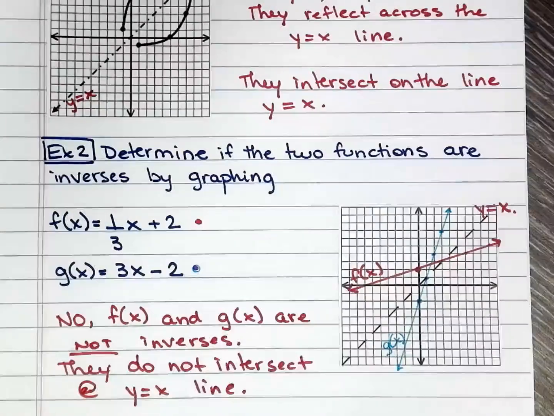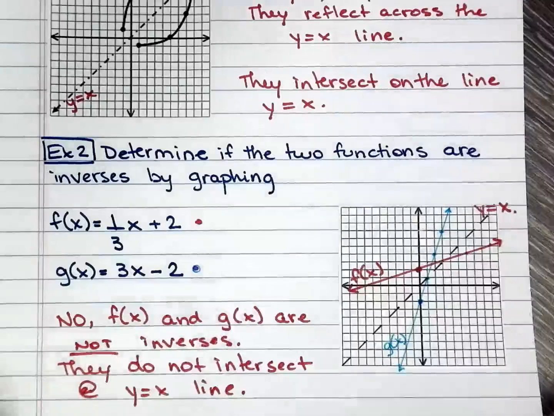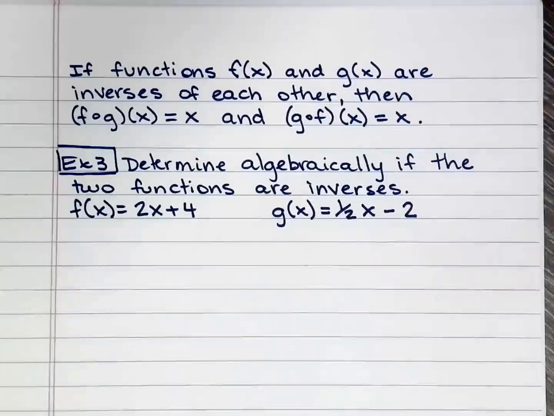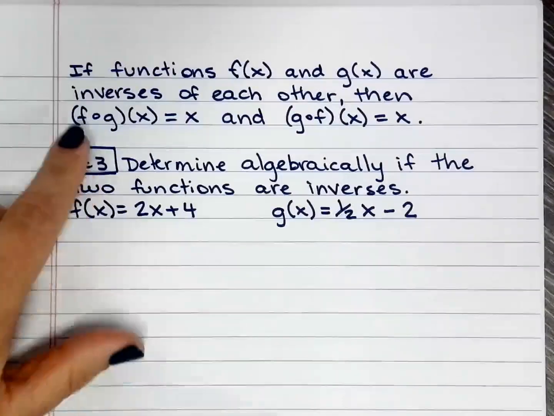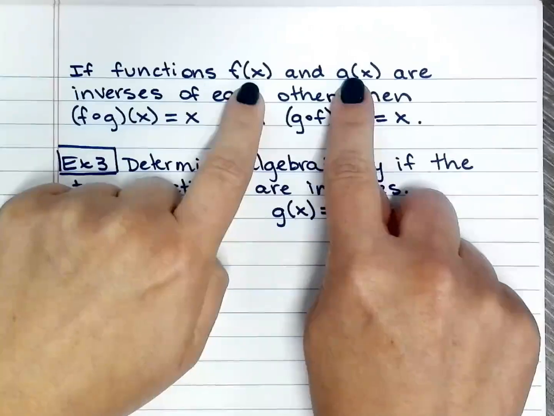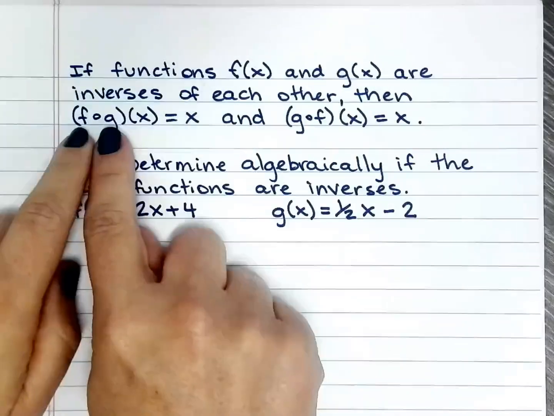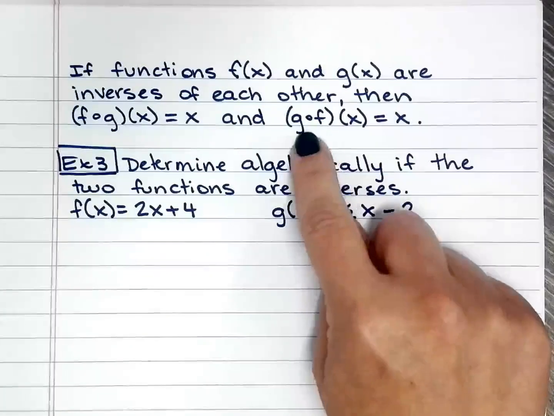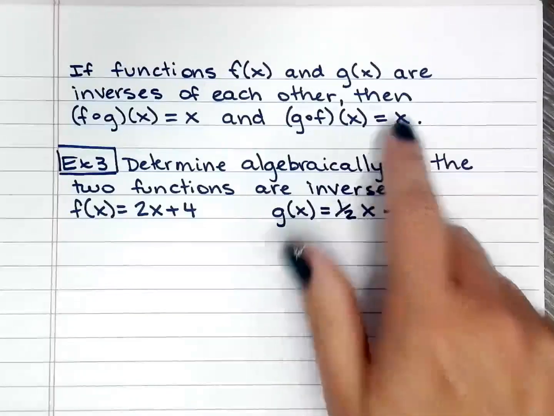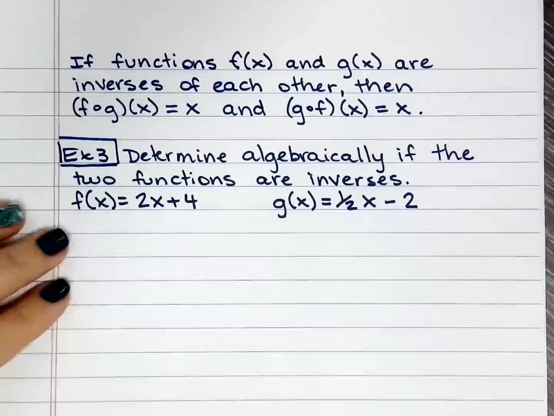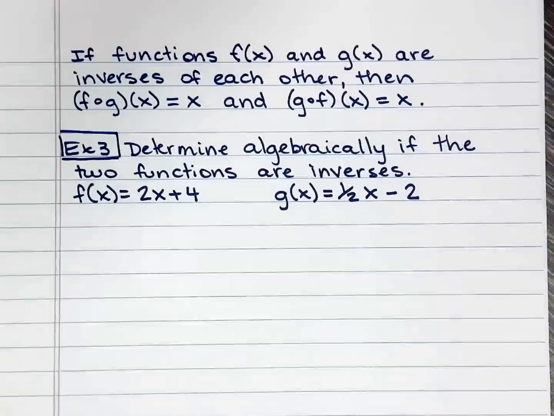Now, we have two more examples, and this time we're going to verify algebraically if two functions are inverses. To verify algebraically, we need to do some composition of functions. Functions g of x and f of x are inverses of each other if f composed g of x equals x, and g composed f of x also equals x. What does that mean? Well, we did a couple of days of composition of functions, and this is the reason why, leading up to this point.